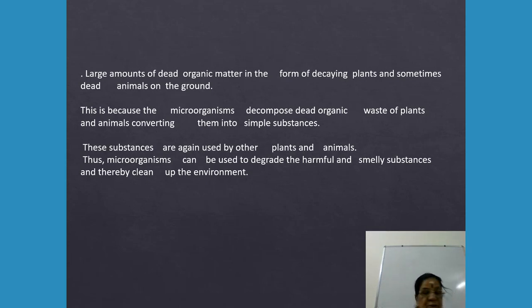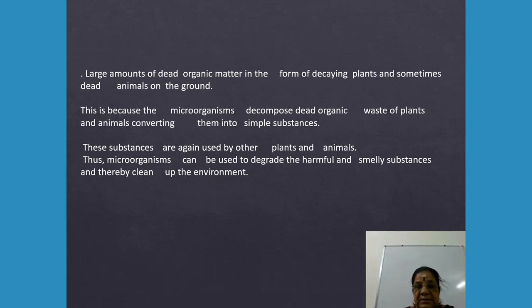Now, the shells of diatoms, a group of algae, are used to make glass, porcelain and ceramic items, like the cup and saucer. They are also used in toothpaste and polishes. I hope you are able to follow this. So these are the usefulness of microorganisms.